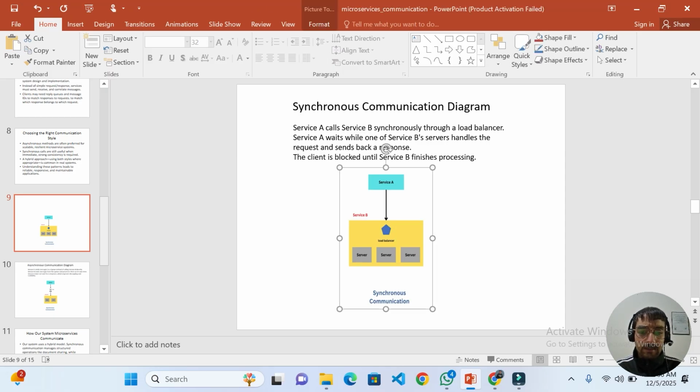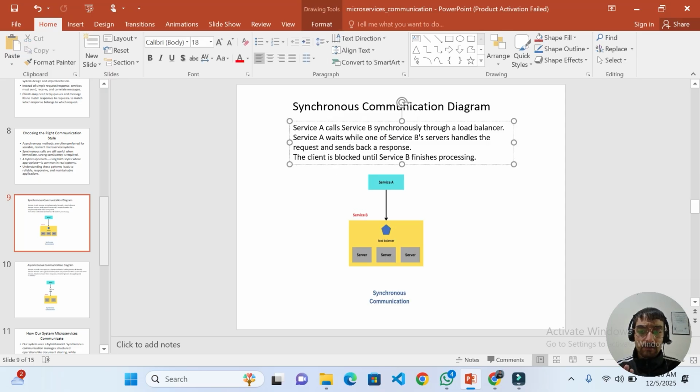Here in the diagram, service A calls service B and waits for the response. It is synchronous communication. The client is blocked until service B finishes the process. If service B doesn't respond to service A, service A keeps waiting for its request in synchronous communication.